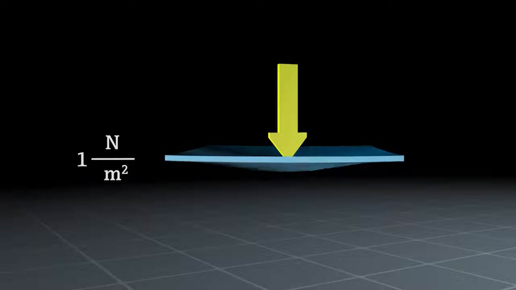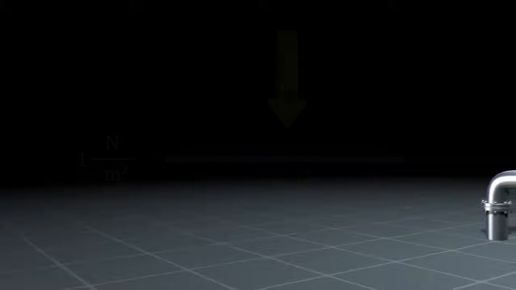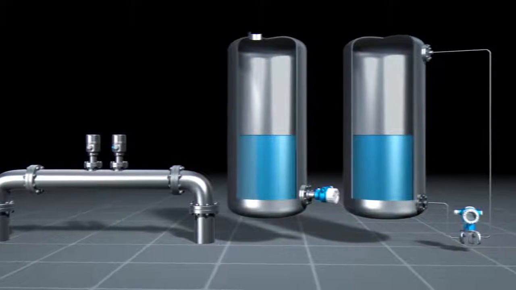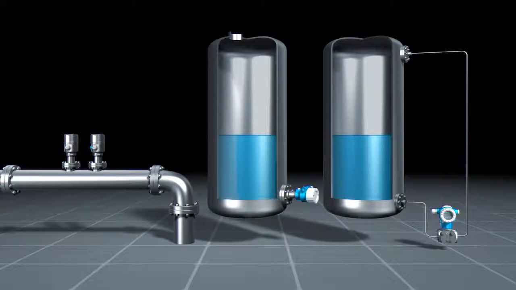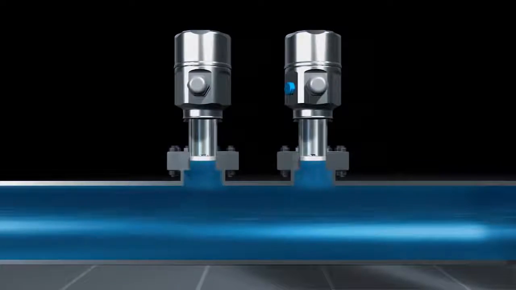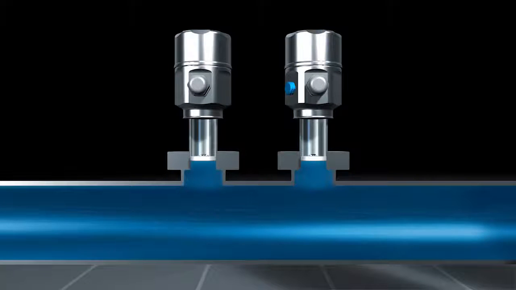Pressure is the result of a force acting on an area. Pressure instruments may be used to detect absolute and gauge pressures and to determine pressure variables and levels in tanks. First of all, let's have a closer look at the mode of operation of this measuring method using the example of absolute and gauge pressure. Pressures can be measured continually in a pipe flooded with a liquid.